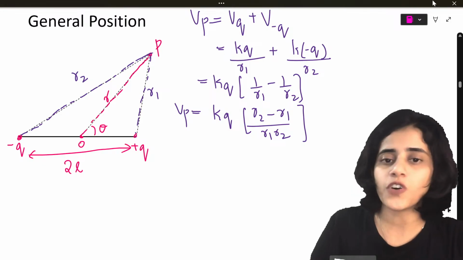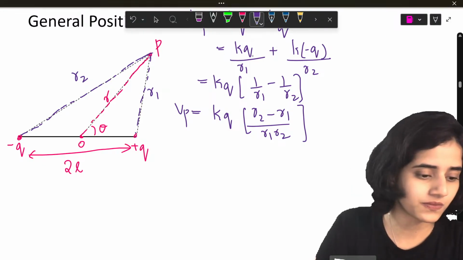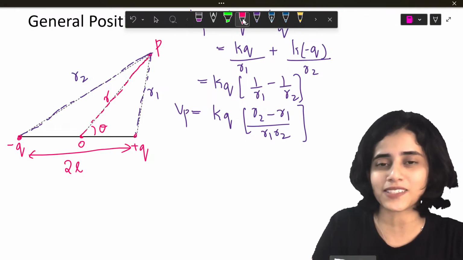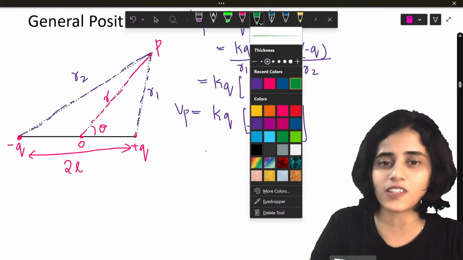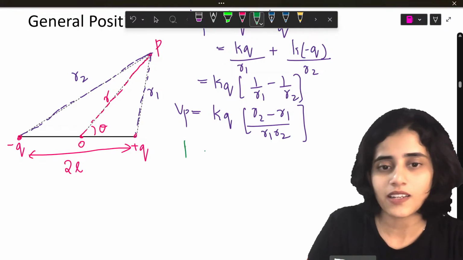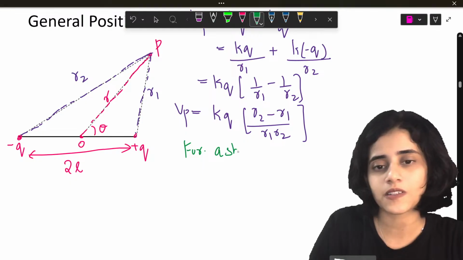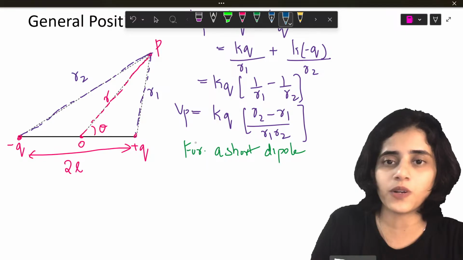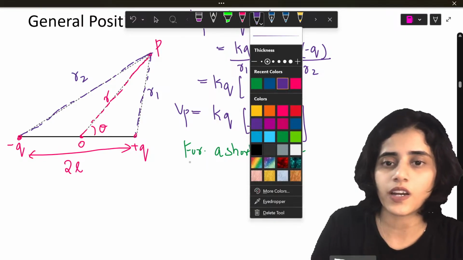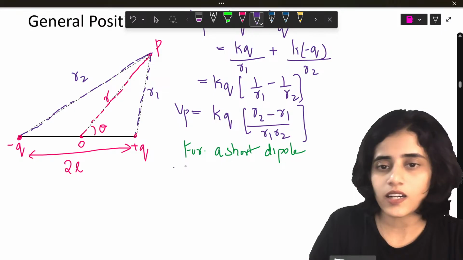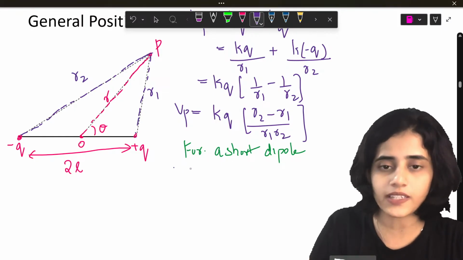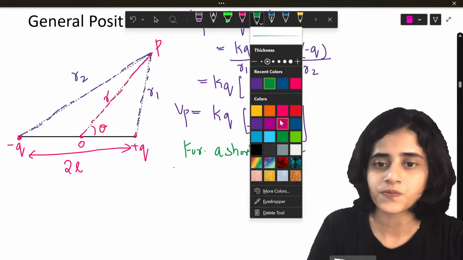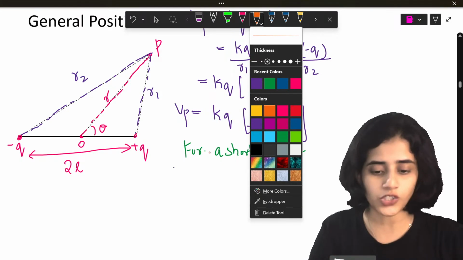Yes. Now, all my smart students are already giving me the final answer. For a short dipole, what happens? What should I do? I should take R2 minus R1. For a short dipole, what should I do? Yeah, that is what you are all answering. Which color? Let me take orange.